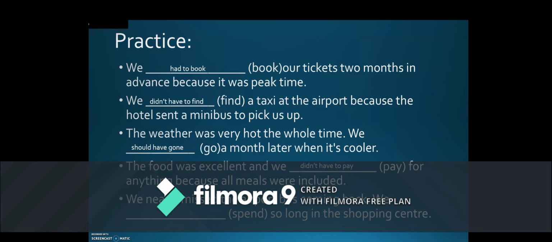We nearly missed the airport bus coming back. We spent so long in the shopping center. We shouldn't have spent so long in the shopping center. Maybe there was a very high probability that they could have missed the bus to the airport to go back. Fortunately, they didn't miss it, but it was not an advisable action to spend so long in the shopping center.